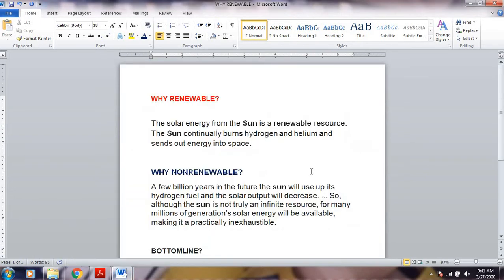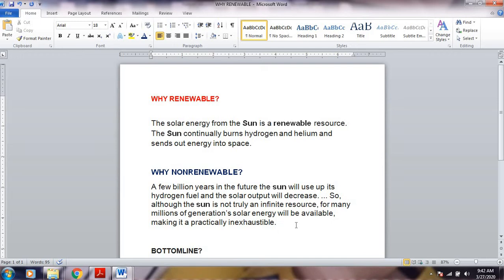Now, let me give you some facts here. Solar energy from the sun is a renewable resource. No question about it. The sun continually burns hydrogen and helium and sends out energy not only to Earth but into space in our solar system. Why is it non-renewable? Well, a few billion years in the future, the sun will use up its hydrogen fuel, and the solar output will decrease. That supports why it's non-renewable.